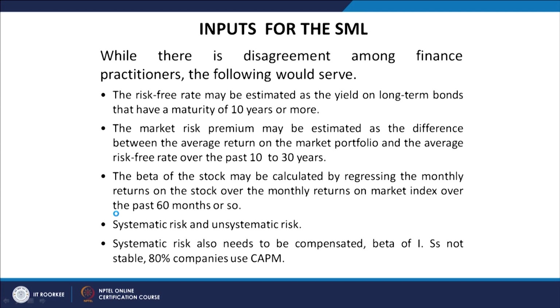And next thing we talk about the systematic risk and the unsystematic risk. These two risks are very important to be taken care of. As far as unsystematic risk is concerned, it is basically the company level risk, which can be largely taken care of with the help of diversification of the investment. If we are investing into stocks, as an individual or as an institution, it is always advisable not to put all your eggs into one basket.